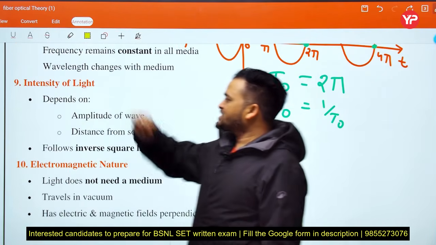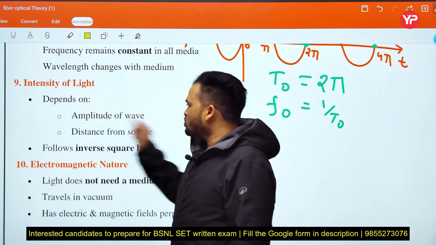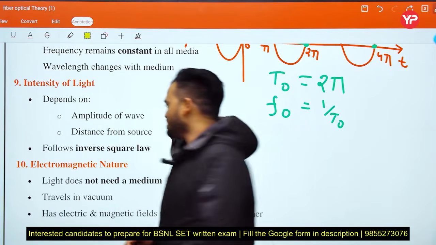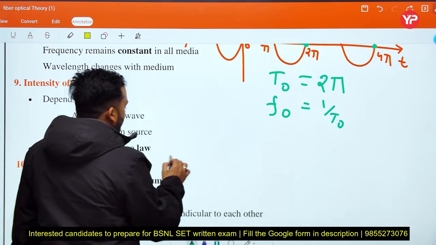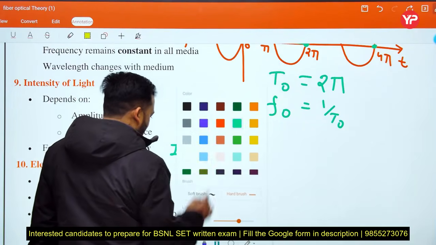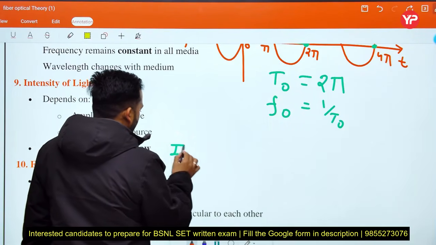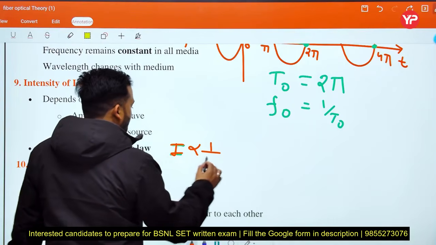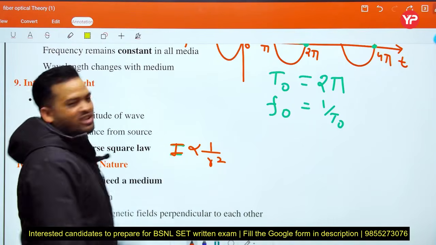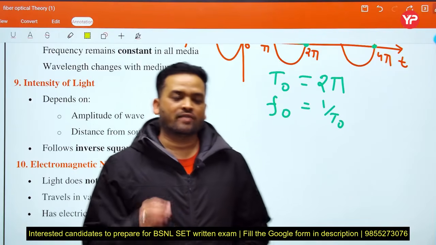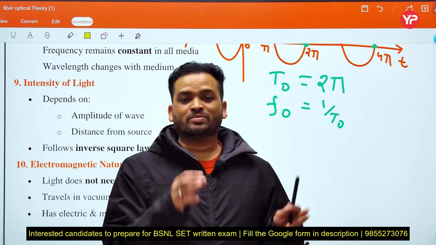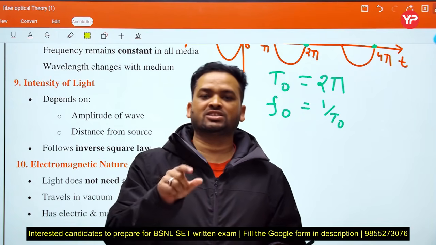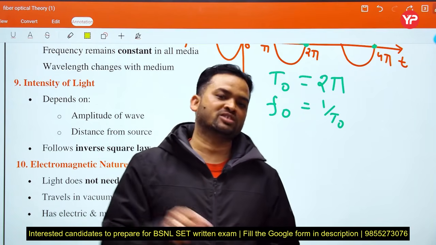Next, intensity of light depends on the amplitude of the wave, and distance from the source follows the inverse square law. Inverse square law means intensity I is inversely proportional to distance squared, like the gravitational law: F equals G m1 m2 upon r square.